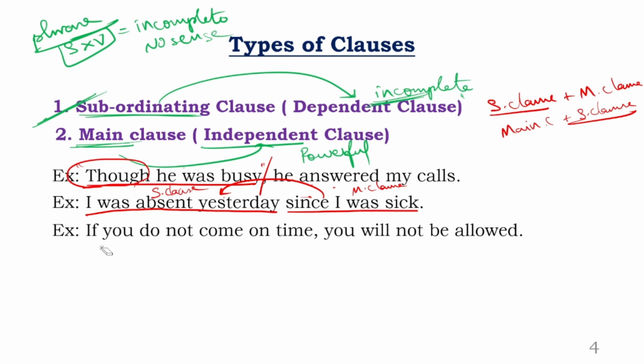It's your time to do now. Look at this statement. What is this? If you do not come on time, you will not be allowed. Is there a subject verb agreement? First of all, yes, right? So you is subject, do not come is a verb combination. Yes, of course, that is a clause. We are not speaking about that. Next, again, you is a subject, will not be allowed is a verb combination again.